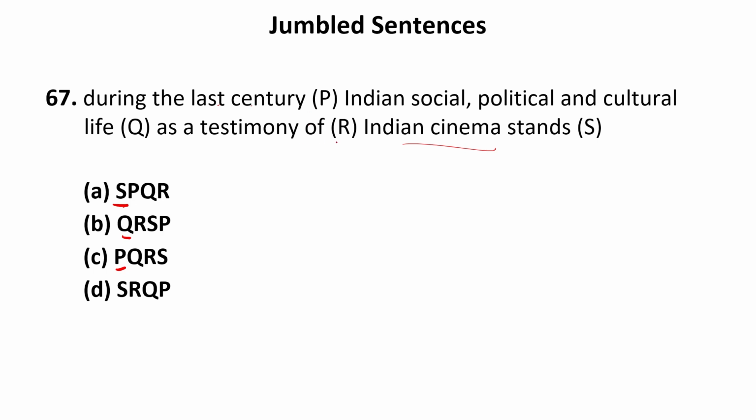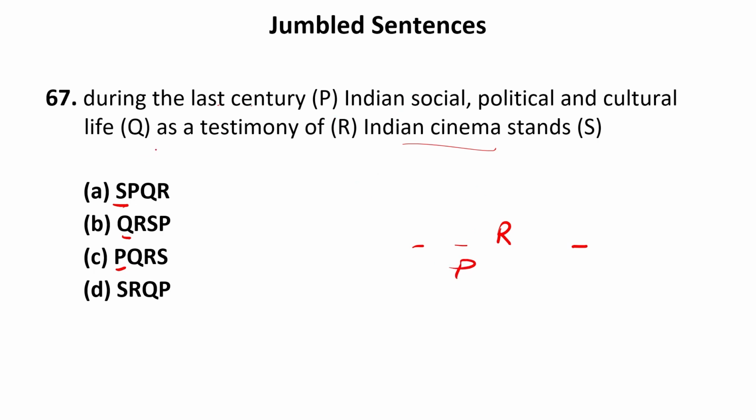We cannot end the sentence using R. R can come in between, and R cannot be at the first of the sentence as well. So let us check another one. During, it means P also cannot begin the sentence. P can come in between.